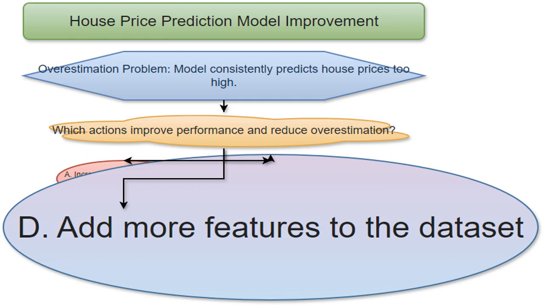Adding more features, like property age or school district ratings, could help our model understand house prices better. More data can help our model avoid overfitting and make it more accurate.